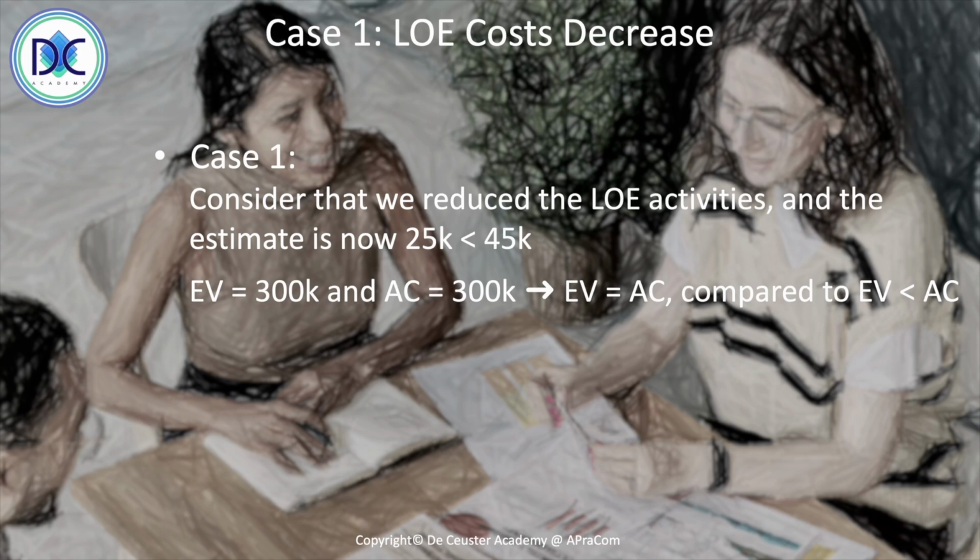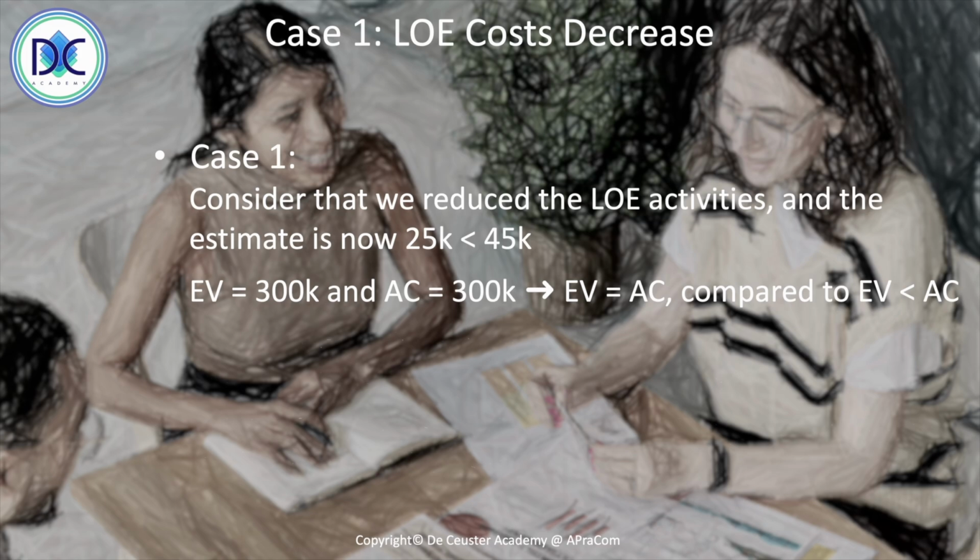We see that the actual cost is now equal to 300k. We also find out in this case that the earned value is equal to the actual cost. So our project is performing financially correct. We're on budget. But in our previous estimation, the earned value was smaller than the actual cost. So we were basically over budget.